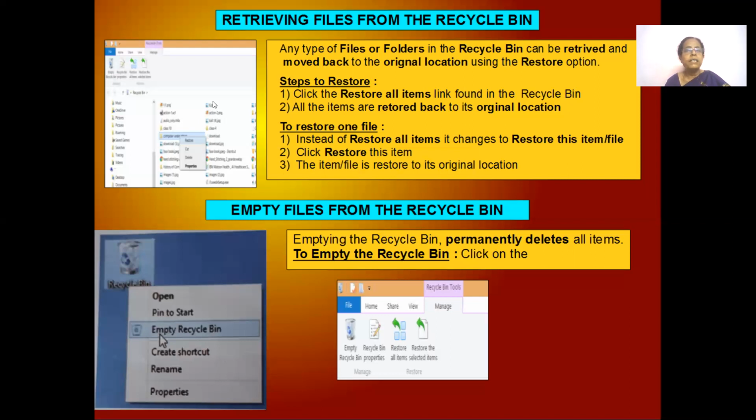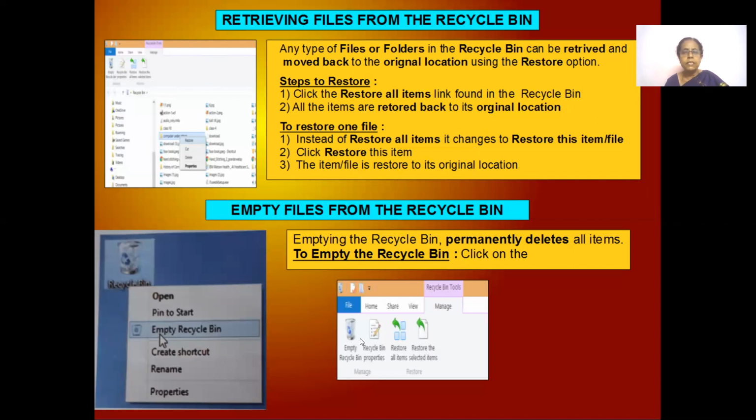Now, so many files are there in the recycle bin. I don't need any of these remaining files. What I needed, I sent it back by clicking on the file and clicking on restore. But other files, I want to delete even from the recycle bin because there are too many. So there is an option in the recycle bin. Just right click on the recycle bin and select empty recycle bin. The whole bin gets emptied.